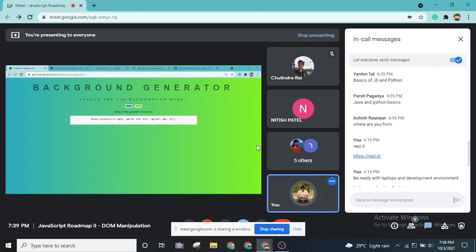So next Sunday, I'll be teaching you guys in more detail how these new features can be used in JavaScript. It will be like another programming concept session, so you can attend that later. I'm also going to teach Git and GitHub this week, most probably by the end of this week. Saturday I'll be teaching Git and GitHub, and Sunday I'll be having another event on the roadmap as well. And if my schedule is clear, I will also conduct a fourth part in this JavaScript roadmap, which will cover the advanced concepts.